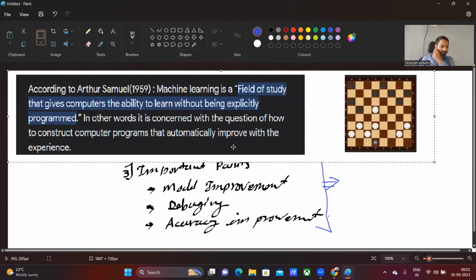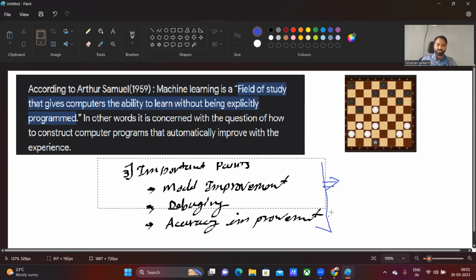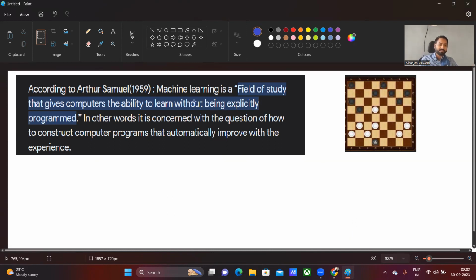Particularly by Arthur Samuel, the definition of machine learning has been given. You can read the definition at your own pace, but I'll just explain it to you. The field of study that gives computers the ability to learn without being explicitly programmed. Let us try to understand what we mean by explicit programming.